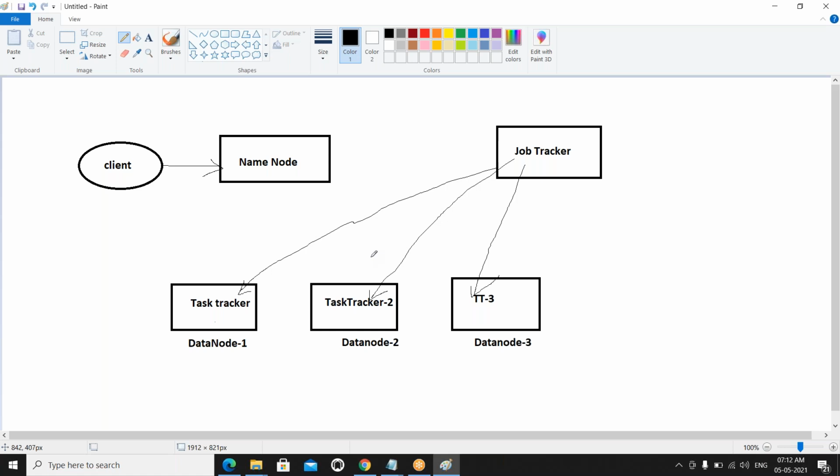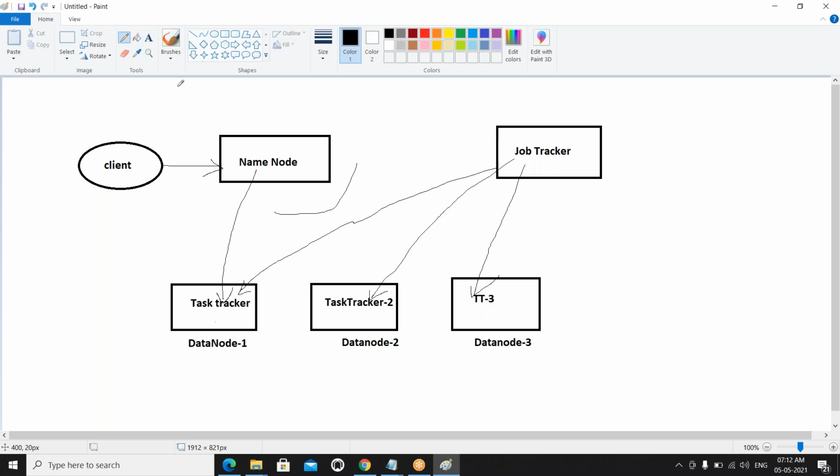Okay. In real time, it should be the multi-node system only. How to know this? The actual data is available in the particular data node. I already told you what the name node's responsibility is: to store the metadata information. Yes or no? To store the metadata information.